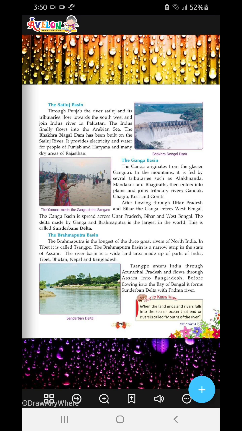The Bhakra Nangal Dam has been built over the Satluj River. It provides electricity and water for the people of Punjab and Haryana and many dry areas of Rajasthan. Okay, so the Ganga basin next.